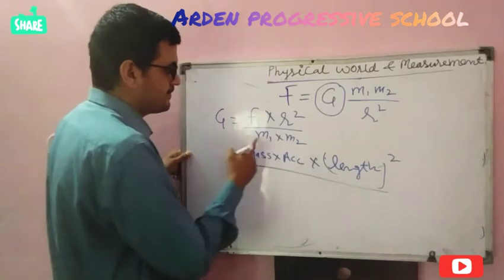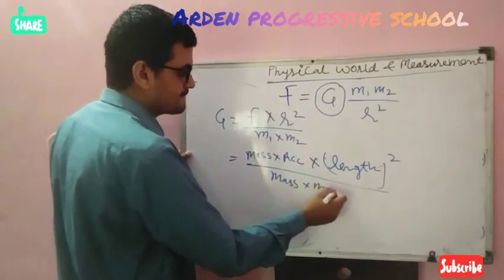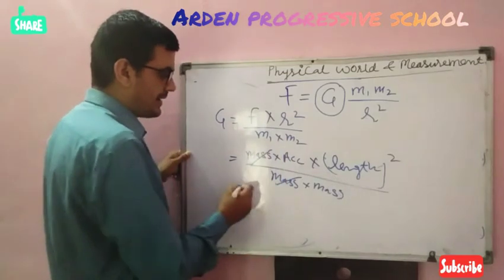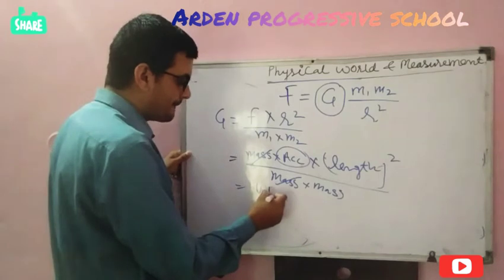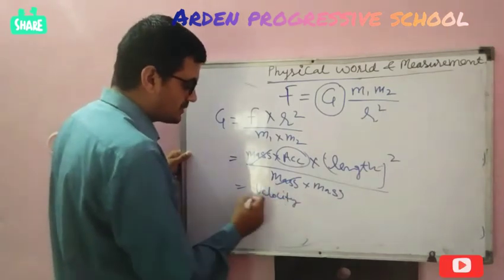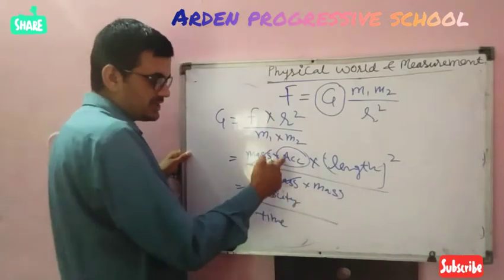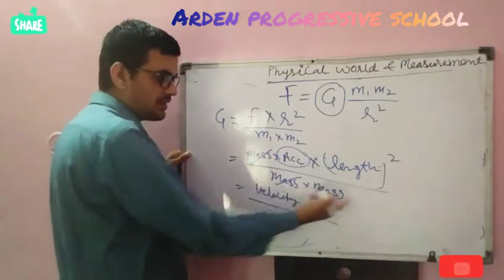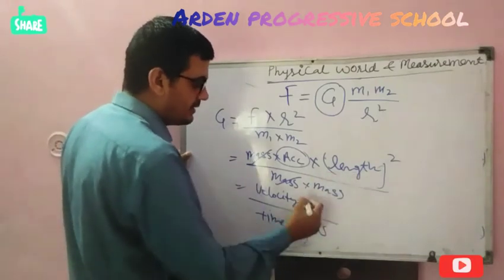Again mass into mass. Acceleration equals velocity upon time. Velocity upon time goes down. Here we already have mass and length square.